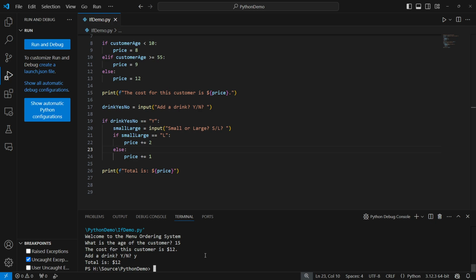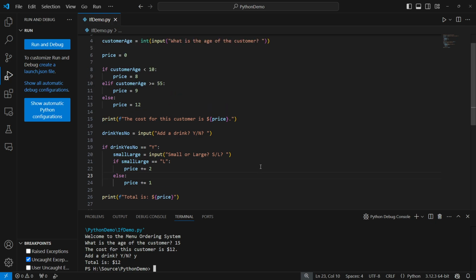Just keep in mind that if you have gone through and typed in this code yourself to follow along and your drink ordering system isn't working, 1, make sure that you are checking for a capital Y in your if statement. And then 2, make sure that you are putting a capital Y into the terminal when it prompts you for input. Same thing for small or large. Make sure that you are checking for a capital L and that you are inputting a capital L.